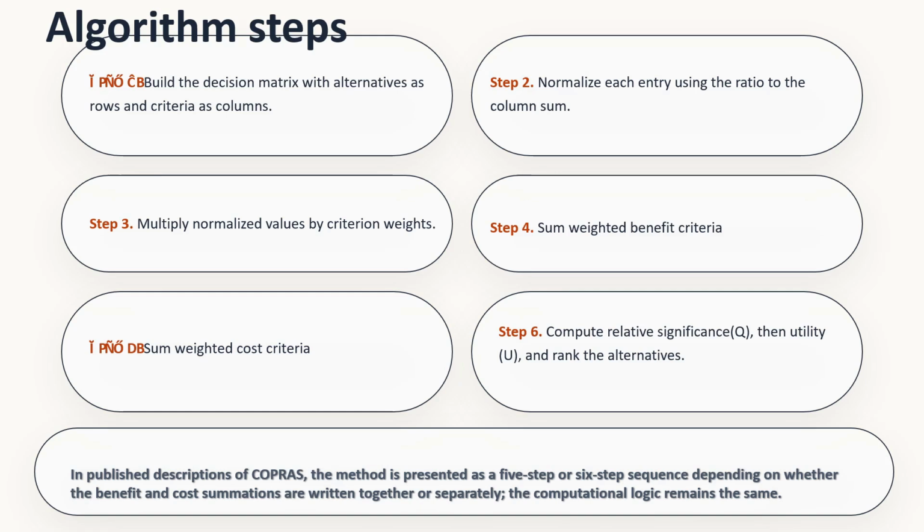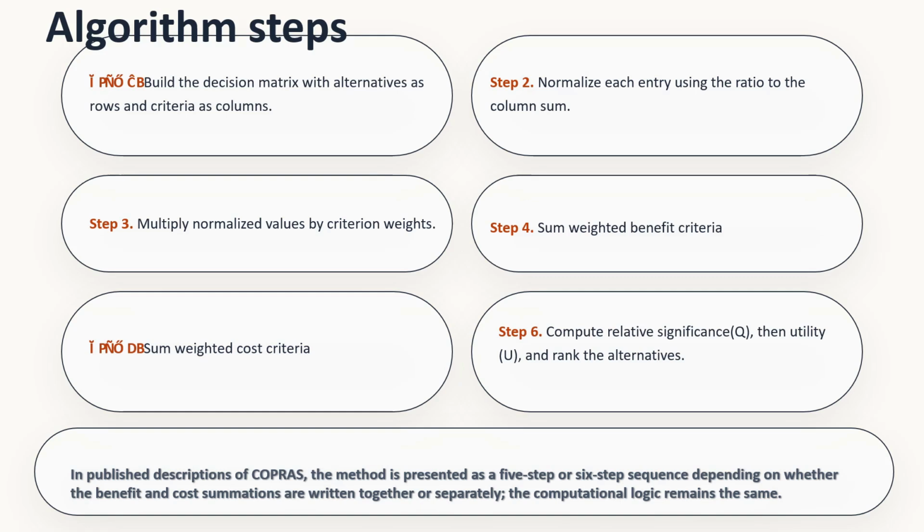That means you have to sum the values of the alternatives with respect to each of the criteria, and then divide each entry, that means the specific value of the alternative for that criterion, by the summation of the values of the alternatives for that criterion.